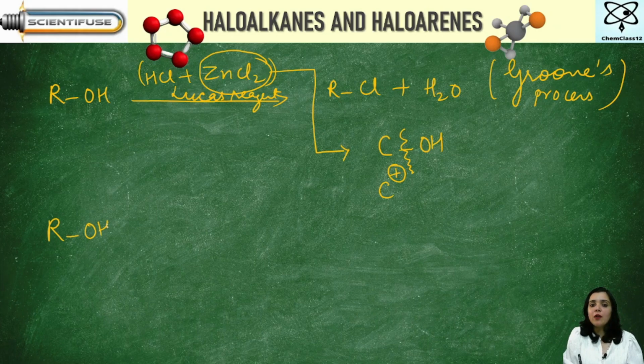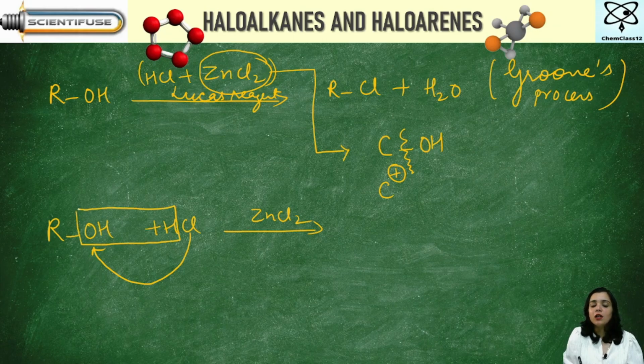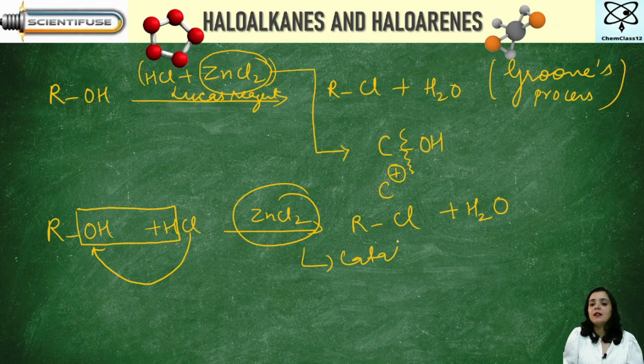See, ROH on reaction with HCl, maybe in the presence of ZnCl2 as a catalyst. So what will happen? This chlorine is going to come here and water from here is going to go out. So what will I get? I get chlorine getting attached to an alkyl group and water is being released. Got it? And this ZnCl2 is going to act as a catalyst.